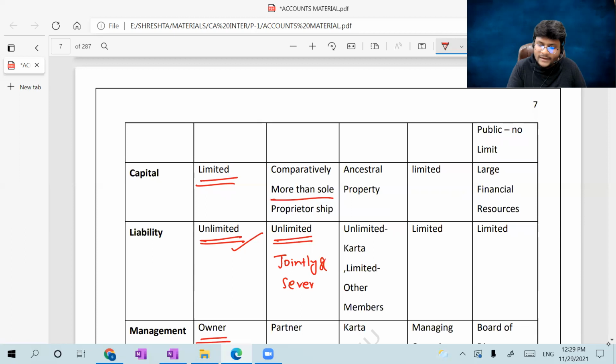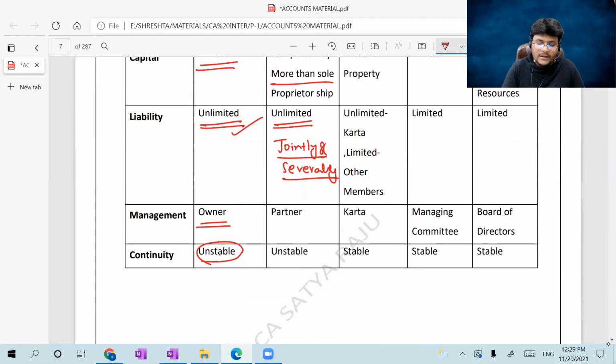You know the meaning of jointly and severally? Jointly and severally means, if one partner is unable to contribute the money, then the partnership liabilities can be compensated from the other partner as well. Sir, how are they liable? Jointly. But if any partner is unable to make payment, then we can ask money from the other partner as well. Okay, management, partners, continuity. Again, he is using the word unstable. If all partners die, there is no continuity.